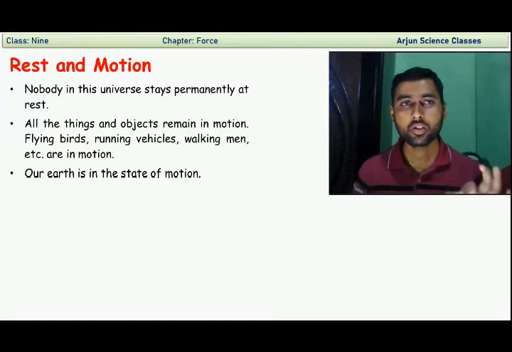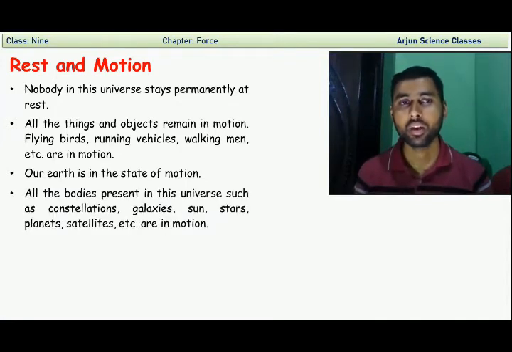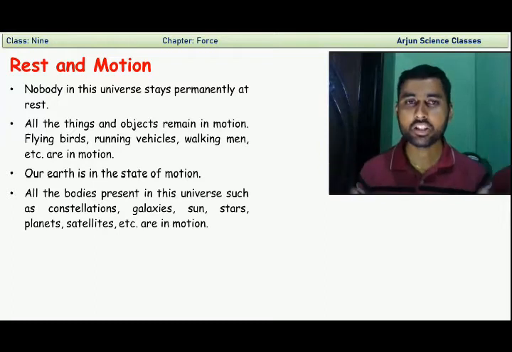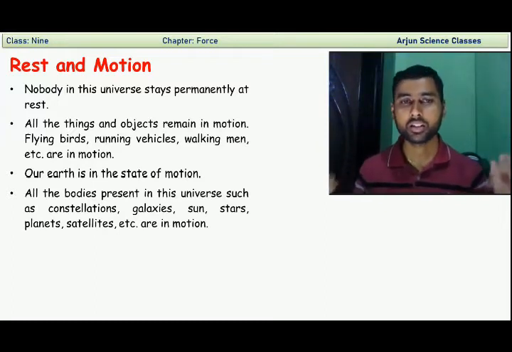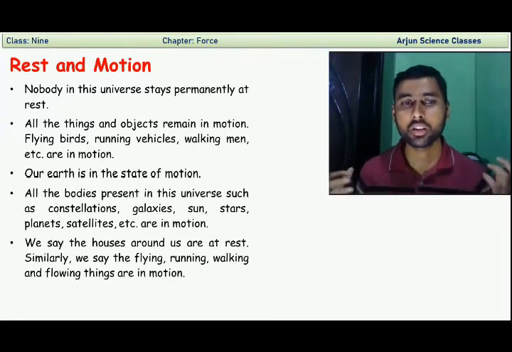We have to define the terms rest and motion with reference to another reference point. All the objects present in the universe, such as constellations, galaxies, sun, stars, planets, satellites, all are in motion. Our earth is in motion. We say the houses around us are at rest. Normally we say that. Similarly, we say the flying, running, walking, and flowing things are in motion.